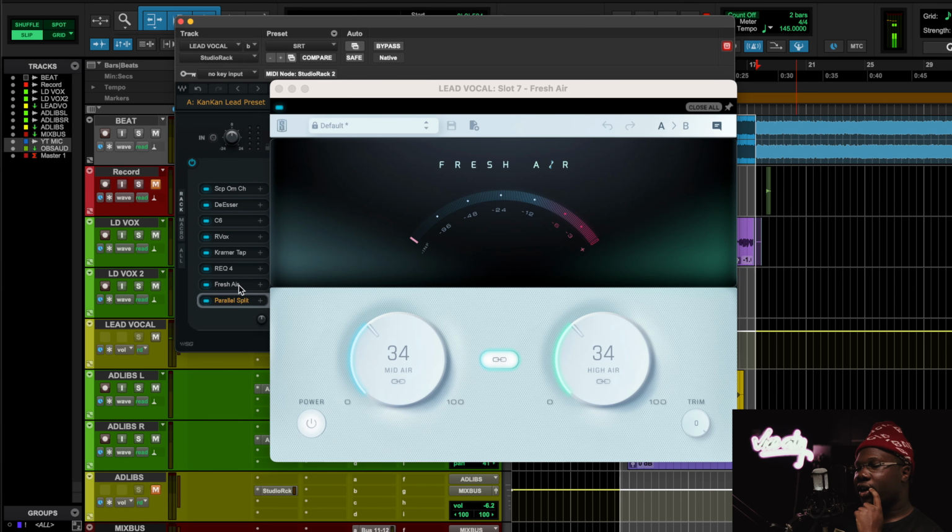Okay, we use the Fresh Air to give us most of the brightness for this song, and I knew I had to use this plugin because this literally has that cheap Walmart kids meal toy plastic feeling. You know what I mean? And that's the sound he had specifically on this song. So I used the Fresh Air and I cranked it up to 34%. I started with this though. This is the new trick I've been doing. I start with the Fresh Air, then I work backwards. So I have this super bright vocal, and as I'm going through making all my decisions, I'm working backwards in reverse. So I started with 34. And I think when I turn this off, the vocal is just going to be, oh my God.